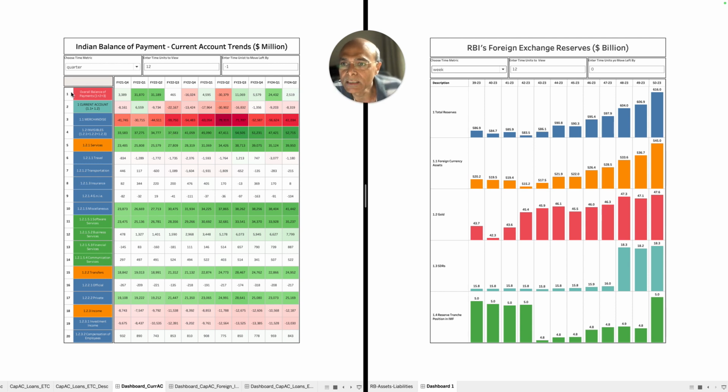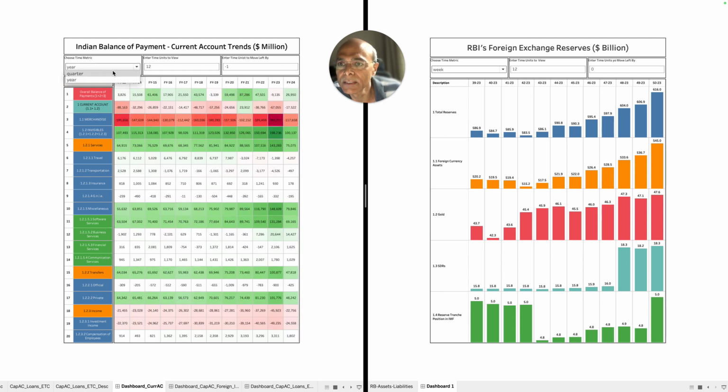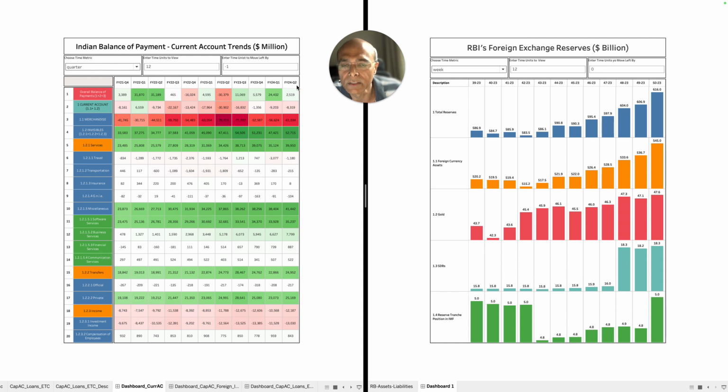Now, the first row, if you look at this dashboard, similar, if you have watched my earlier videos, you'll find my dashboard is similarly structured. I have got a flexible drop-down window where I can basically choose quarter, because this is quarterly data, and then I can make it yearly data. And then I can choose how many time units I want to display, and I can also move to the left-hand side of this dashboard to look at what happened in the past. The first line item is the overall balance of payment situation.